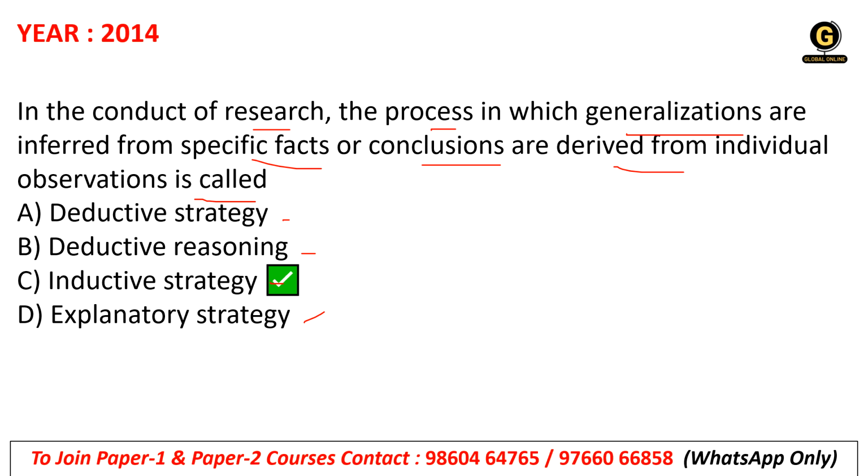Why? Because in an inductive strategy, we focus firstly on a specific point, right? And then that specific point we will generalize into general points. That is your inductive strategy. So the question itself is talking about the inductive process, and that is why we have chosen option C correctly.